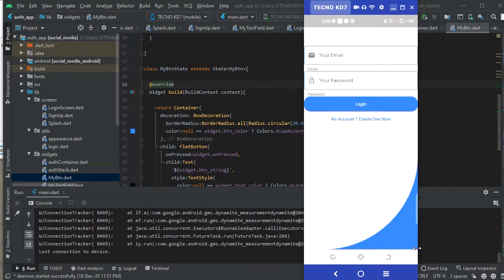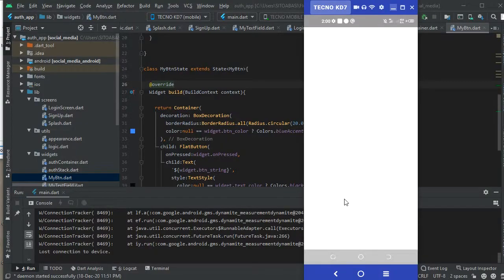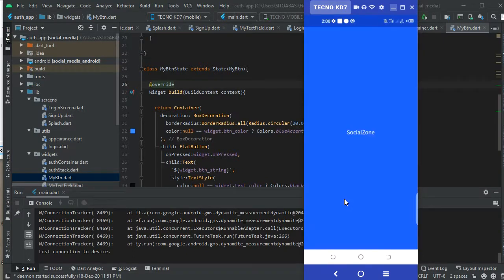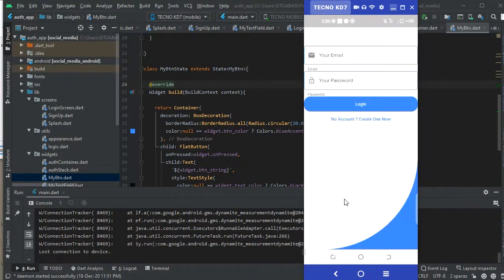So for now, we want to create a splash screen. We want to create the home screen. So I'm gonna show you how to create a splash screen, and this is how it's gonna look at the end. The splash screen we're gonna create is gonna be a blue splash screen with white text. Then the name of the app is gonna show there, the Social Zone app.